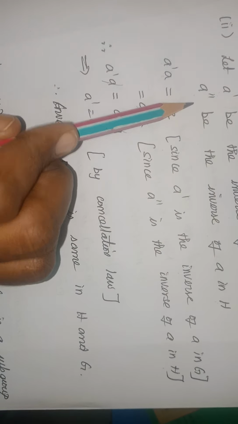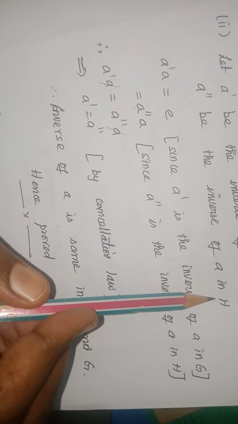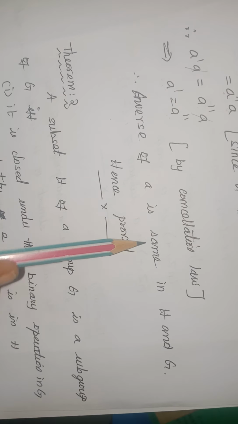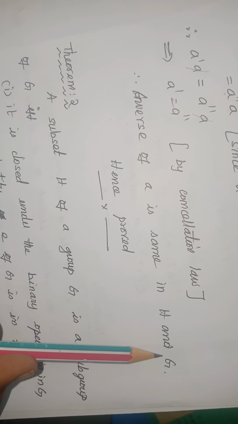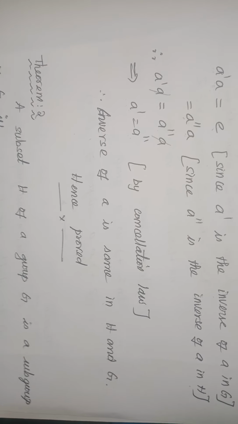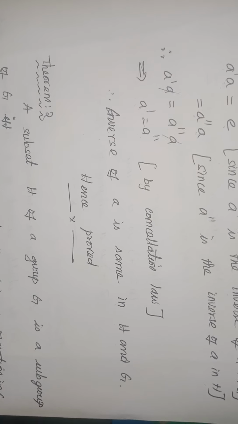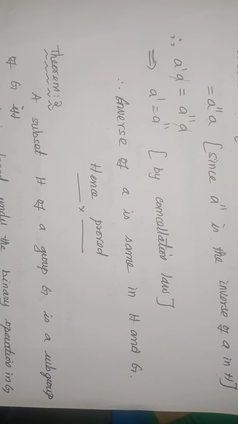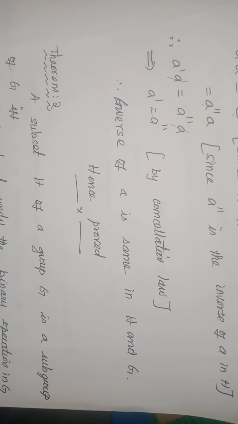Therefore, the inverses A dash and A double dash of A in G and H are not different elements. Both of them are the same element. Hence, the inverse of A is the same in both H and G. Hence, the theorem is proved. So, finally, I have justified that the identity element of a group and its subgroup will be the same. Similarly, the inverse of an element of a subgroup is the same as that in G.